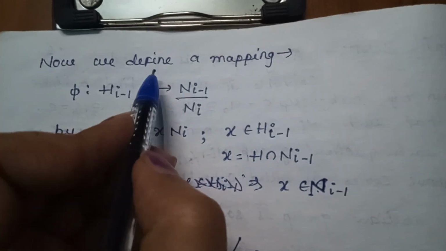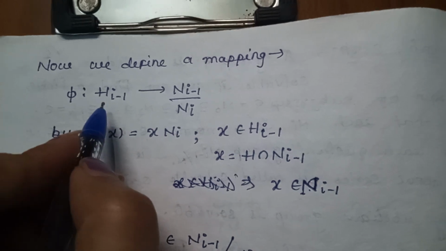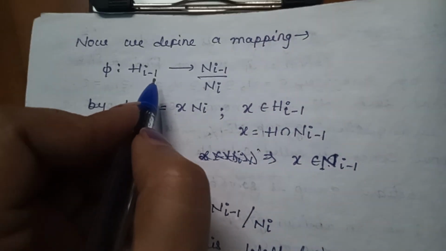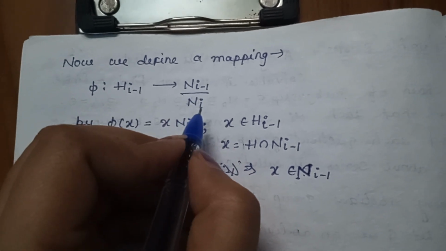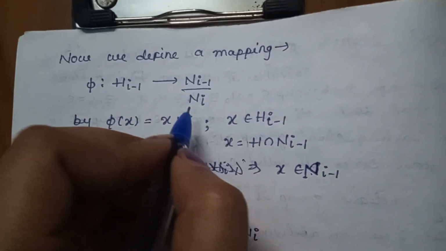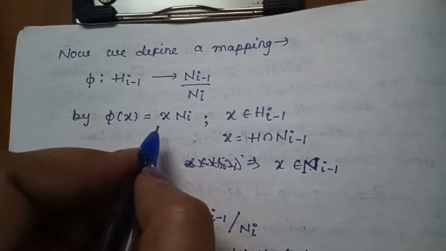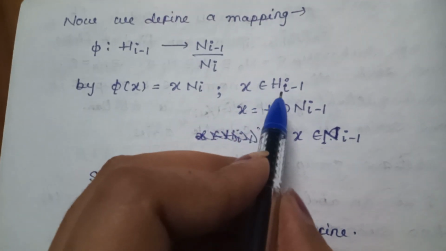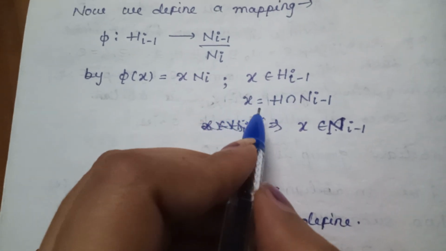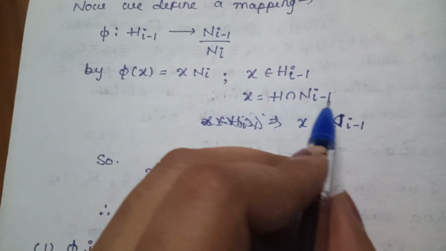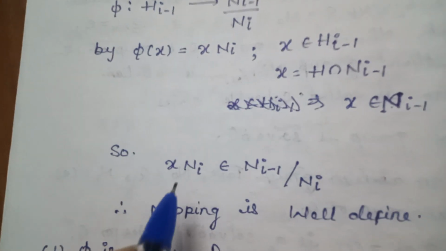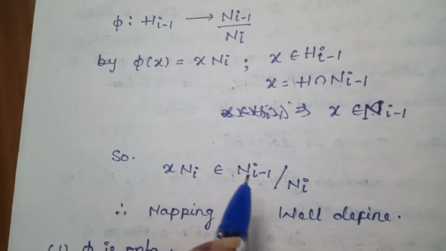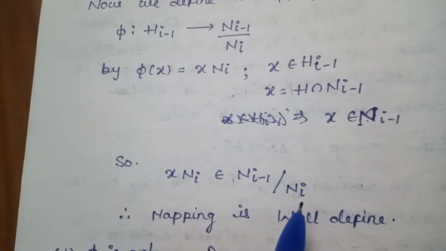Now we define a mapping phi from Hi-1 onto Ni-1 by Ni, by phi(x) = x Ni, x belongs to Hi-1. x = H intersection Ni-1, so x belongs to Ni-1, so x Ni belongs to Ni-1 by Ni.